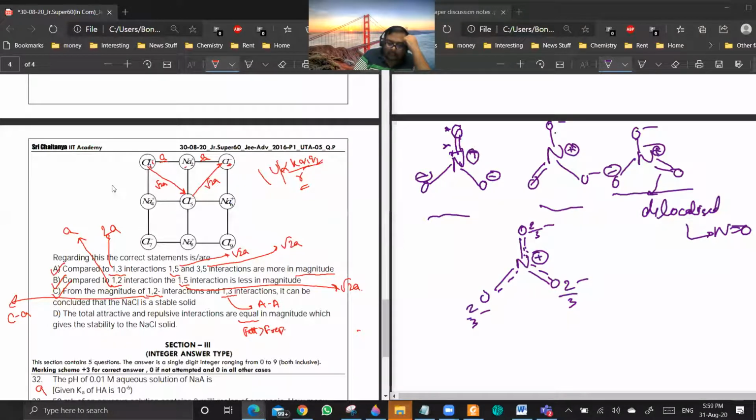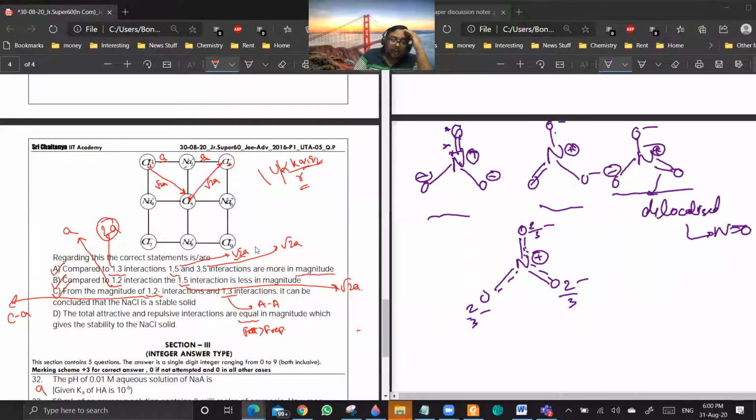So for the 1, 3 interaction, the distance is how much? 2A. And 1, 5 and 3, 5: 1, 5 is these two, and 3, 5 is these two. The distance is how much? Root 2A. So this will have higher magnitude. Yes, sir. So A is correct. Got it. Similarly, B.